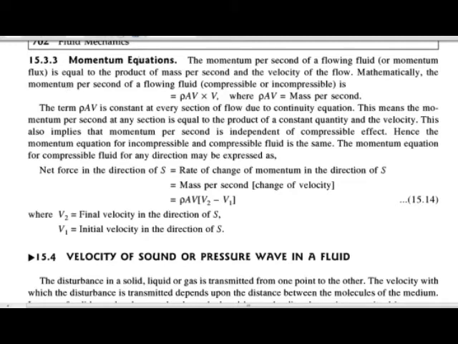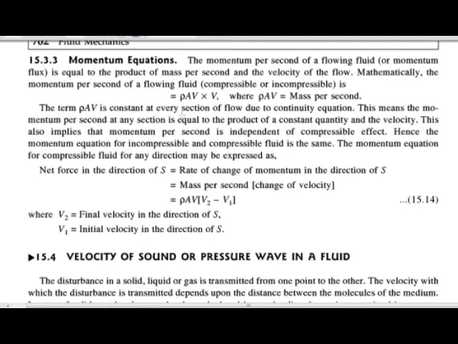As we know, mass per second is written as rho A V, into the velocity V. Mathematically, the momentum per second of the flowing fluid is rho A V into V.